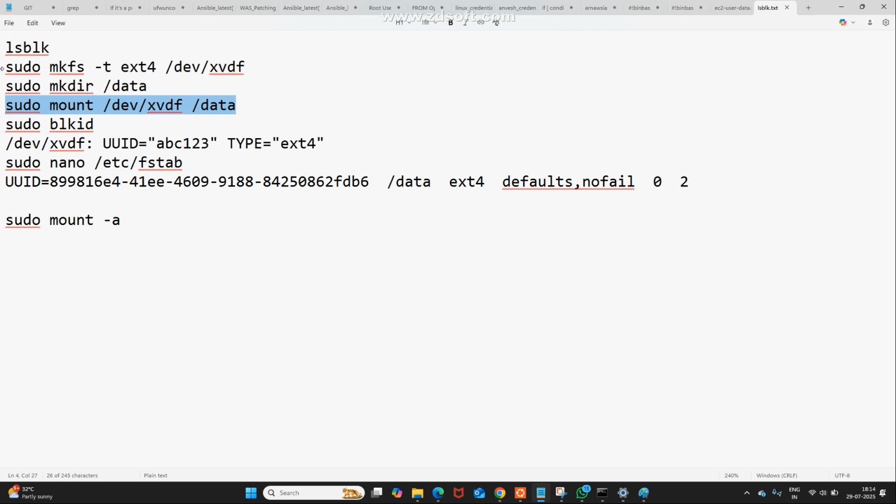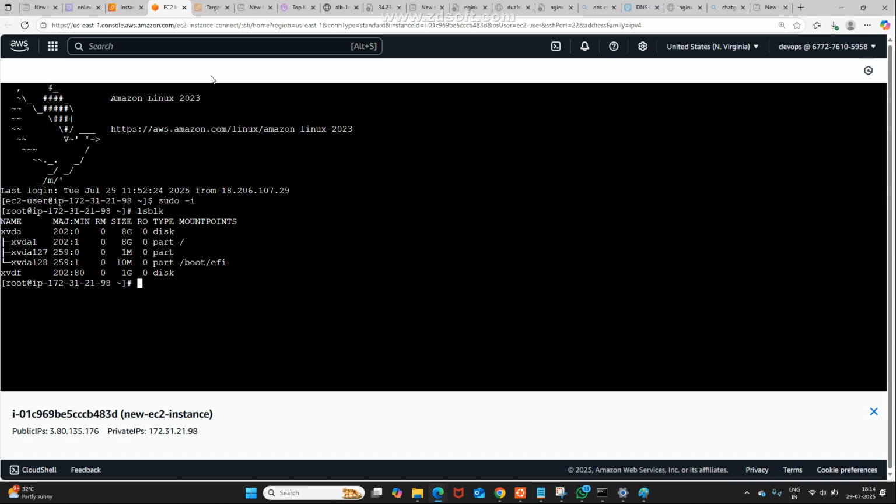Now I want to create a file system with mkfs, make file system, with ext4 format. ext1 is there, ext2 is there, ext3 is there. Now we are using the ext4 file format. See, which drive you want to format, make a file system on? Check it here. What is the drive name here? xvdf. What is the command that I use?